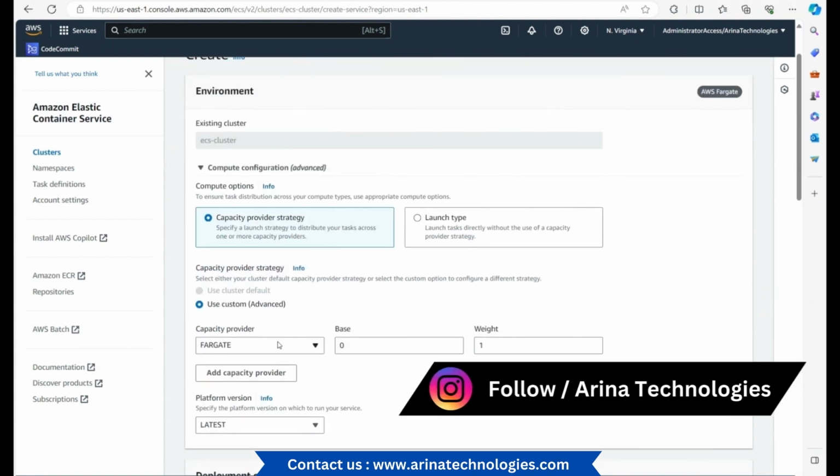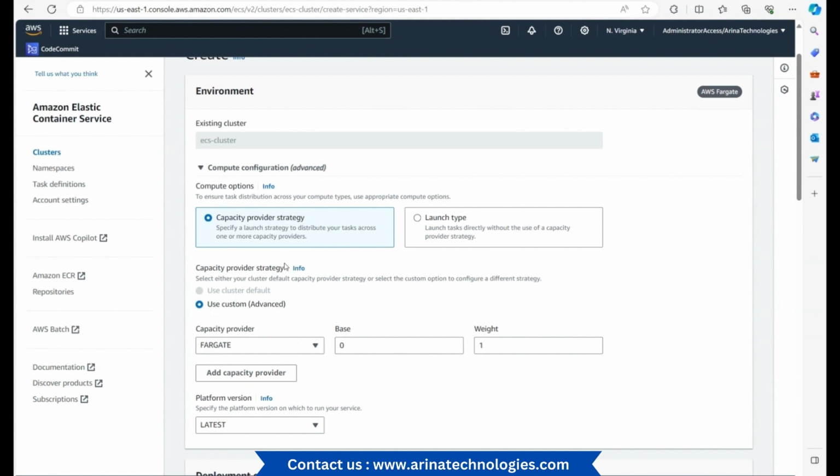We could choose the capacity provider. What is the algorithm? Each service can have a separate capacity provider attached, or we could have multiple services using one capacity provider as well. So that is the fundamentals that we educate a customer on, when to use which scenario. In case you want to do isolation, or if you want to use resource optimization, we are better off using one capacity provider for multiple services.